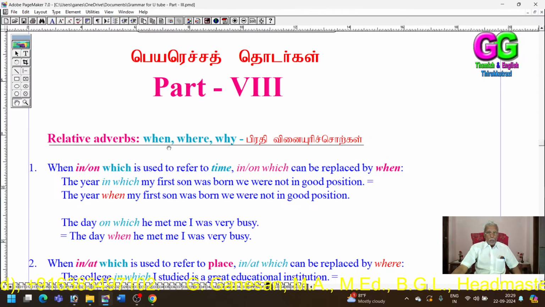That is, when, where, why are adverbs. Normally they are adverbs. They are used as relative adverbs when the adverbs when, where, and why are used with the terms relative pronouns. Come, let us see now.